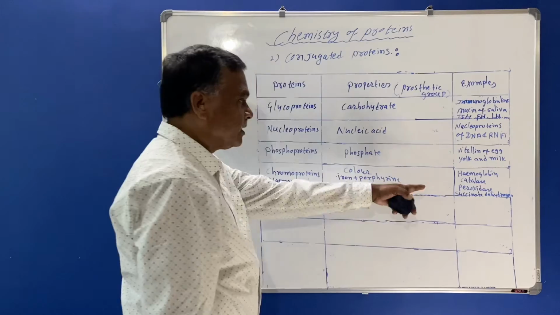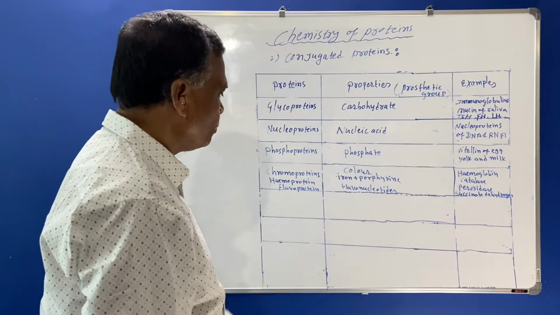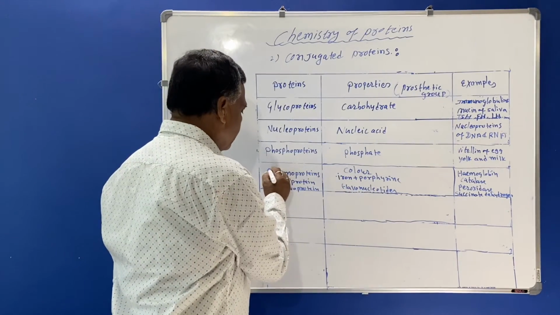So these are the examples belonging to chromoproteins. Color is the prosthetic group here.